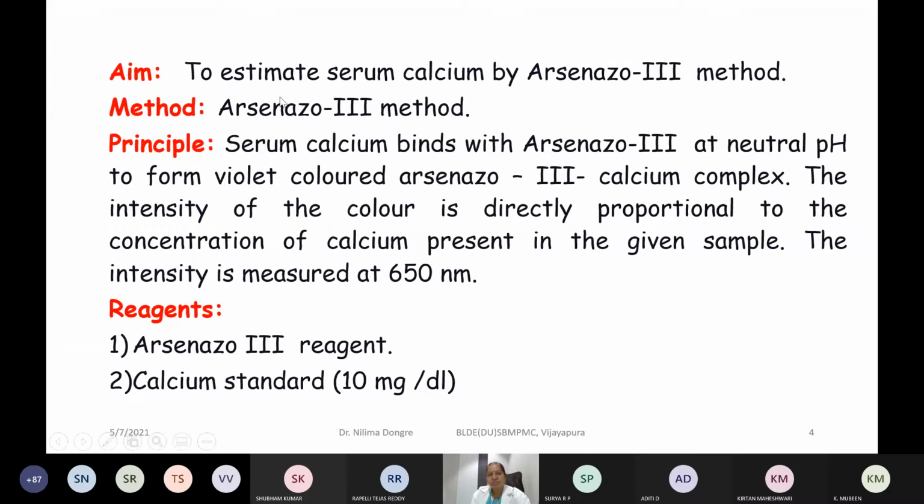This arsenazo III dye has the tendency to bind with the calcium present in the serum sample, and that gives you a violet colored complex, which will be read on the colorimeter.